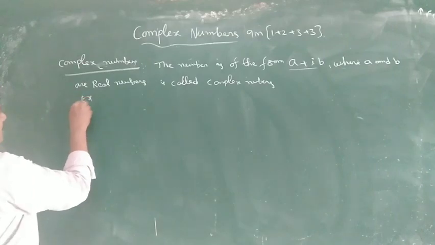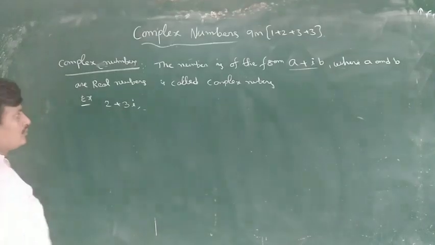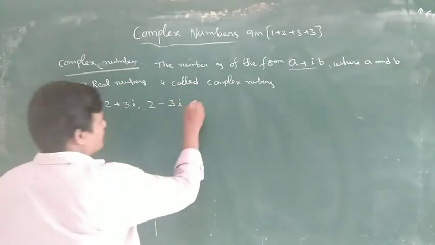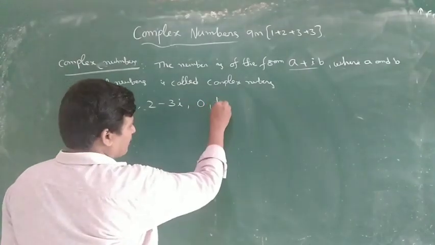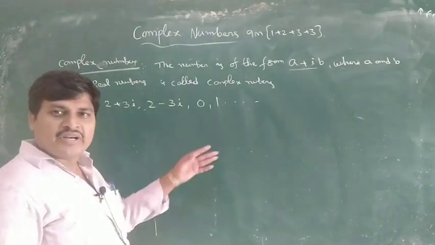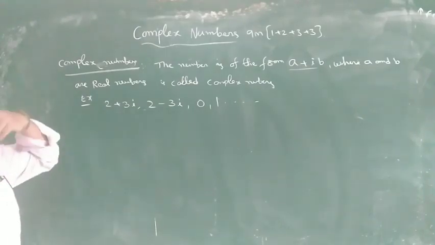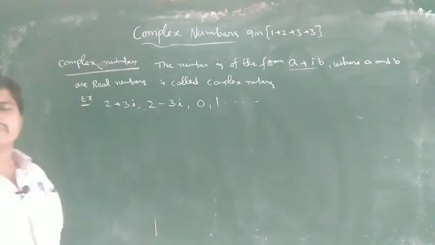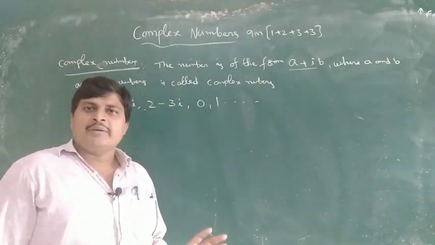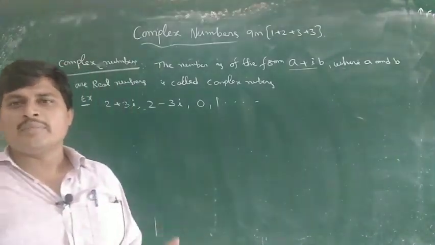Examples: 2 plus 3i, 2 minus 3i, 0 or 1 and so on. 0 is also a complex number, 1 is a complex number, 2 plus 3i is a complex number. Any number is a complex number. 1 is a complex number, and also a real number.